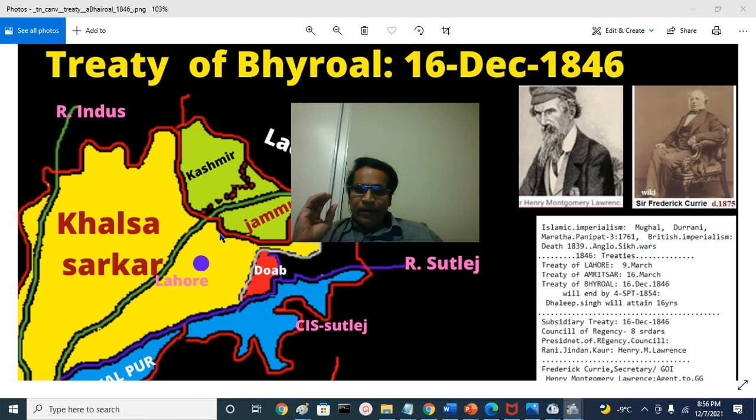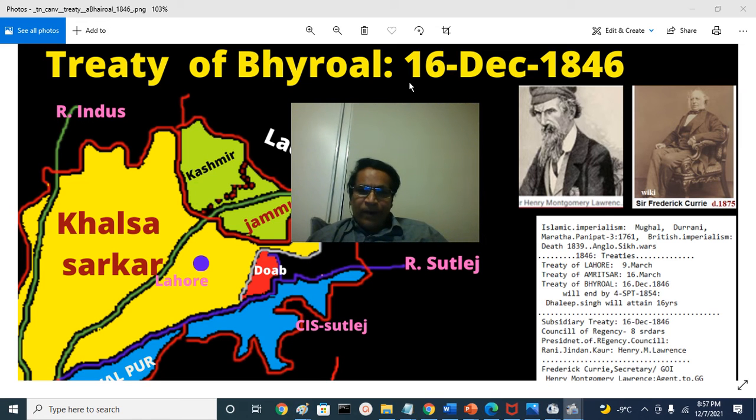Essentially, they administered the Punjab behind the scene. That is the Treaty of Bhyroal. The Treaty of Lahore, that is the indemnity treaty in March. Next week, the Treaty of Amritsar, that is the cession of the hilly regions between Ravi River and Jhelum River, the treaty with Gulab Singh Dogra, and within 8 or 9 months the Treaty of Bhyroal was signed.